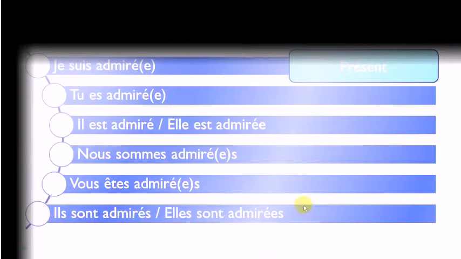So same thing here. If we look at this last form here, we've got this s at the end. So s is the mark of the plural. So you should put it at the end. You don't pronounce it, okay? So you get admiré, but still you should put it. And here you've got, well, first the feminine e and then the plural s. Phonetically, it is the same, admiré. Okay, so you've got phonetically only one form, and it's admiré, okay?